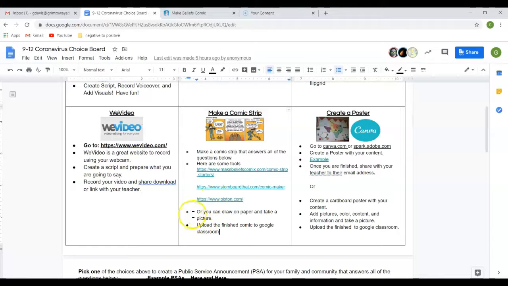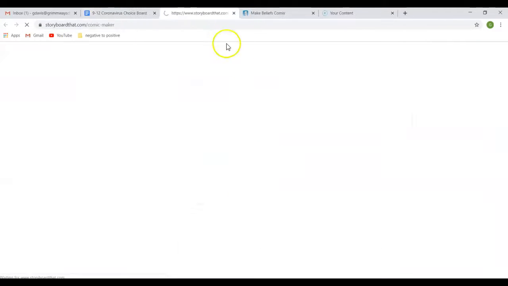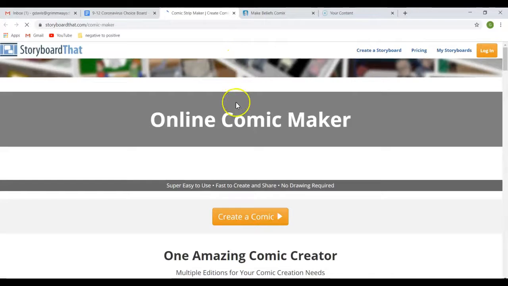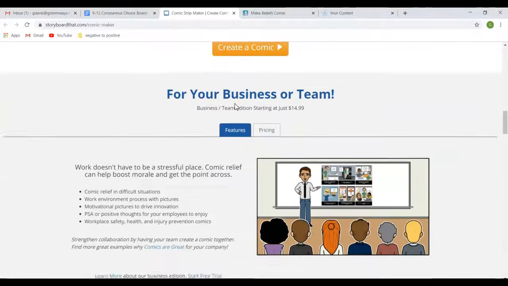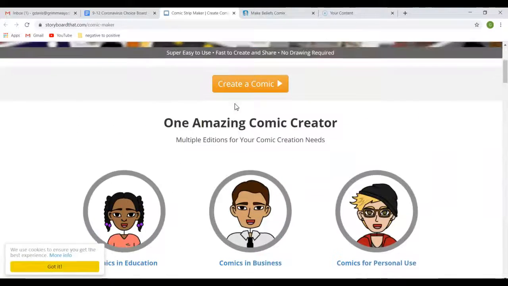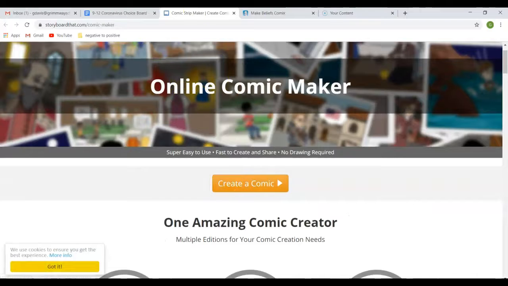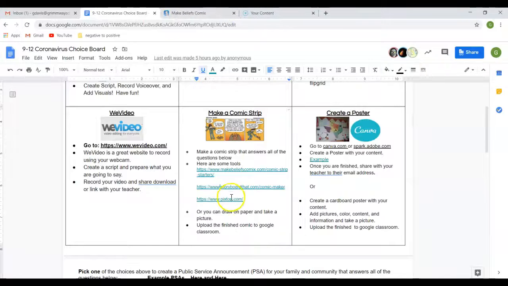If you guys want, you can just draw your own on paper, okay? And then you can take a picture of it and submit it on Google Classroom. I personally really like this website. There's 2 other websites that you can use. And personally, I like the other one better, but maybe this one's for you guys. Again, remember, just kind of click around, see how you get the feel of things before you just get overwhelmed.